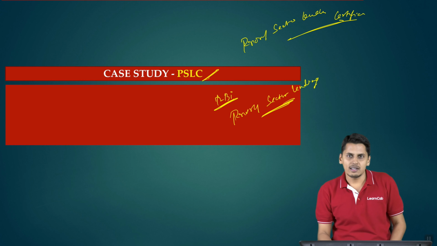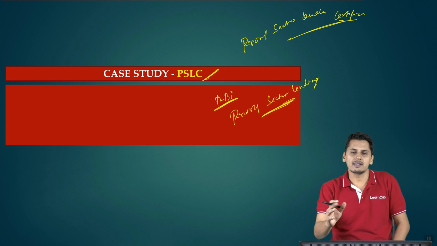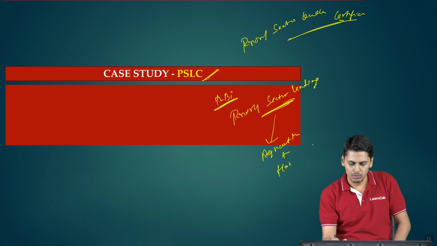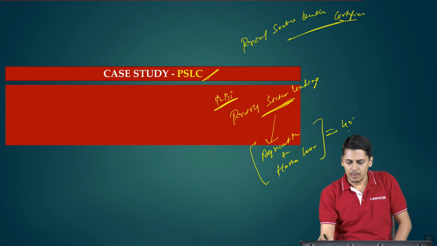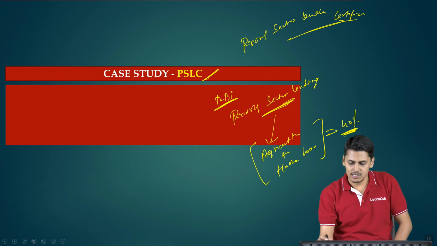Certain important sectors need to be given more attention as regards the loan portfolio of the bank. So, roughly I am telling you, it is not the exact figures. RBI tells you agricultural loan plus home loan put together should form at least 40% of the loan portfolio of a bank. I am just roughly telling you, these are not the exact figures.